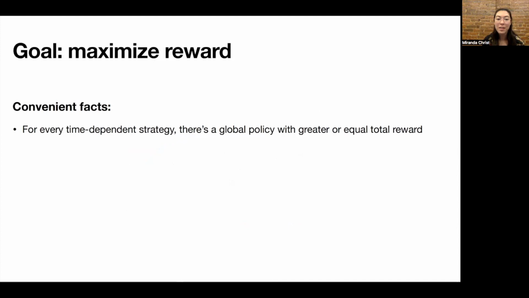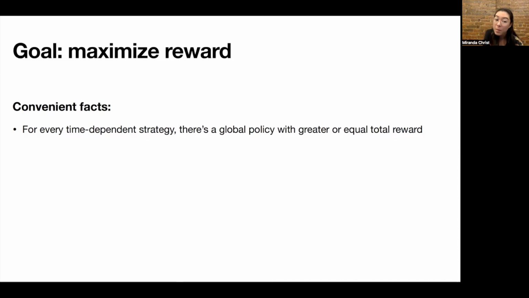Now, some convenient facts that I assumed but haven't said explicitly yet are, for one, for every time-dependent strategy, there's a global policy with greater or equal total reward. And what I mean by this is that it shouldn't be immediately obvious that when you're walking through the MDP, every time you arrive at S, you want to take the same action. Implicitly, when I said our policy is an assignment of actions to states, I assumed that every time you reach S, you want to take the same action specified by pi. So that's the sense in which it's global.